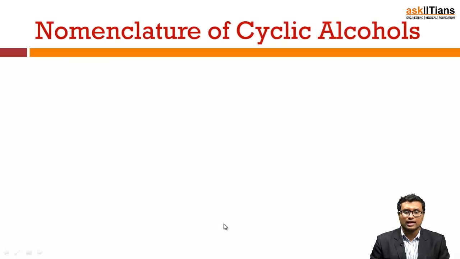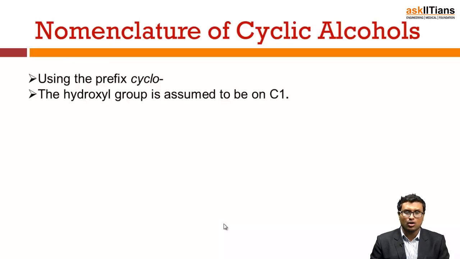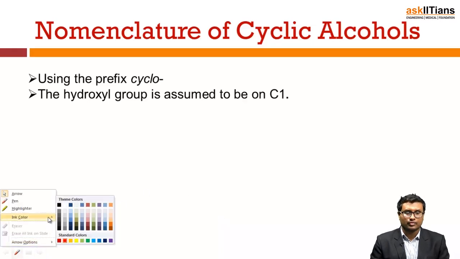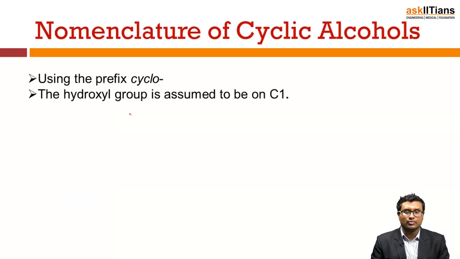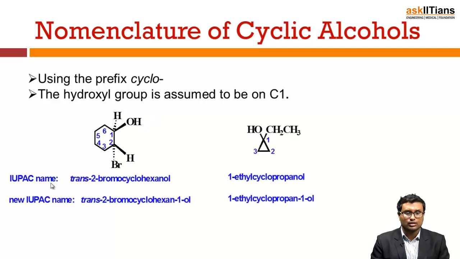If you have a cyclic alcohol instead of a normal alcohol, you have to use the prefix cyclo. Now for example, this alcohol, you have bromine here and this is a cyclic alcohol.